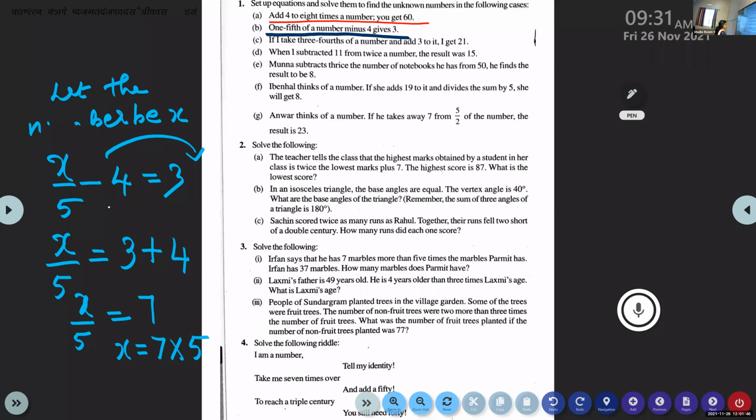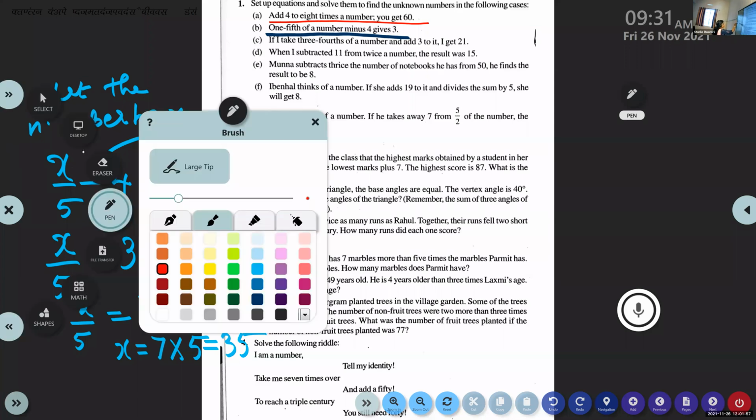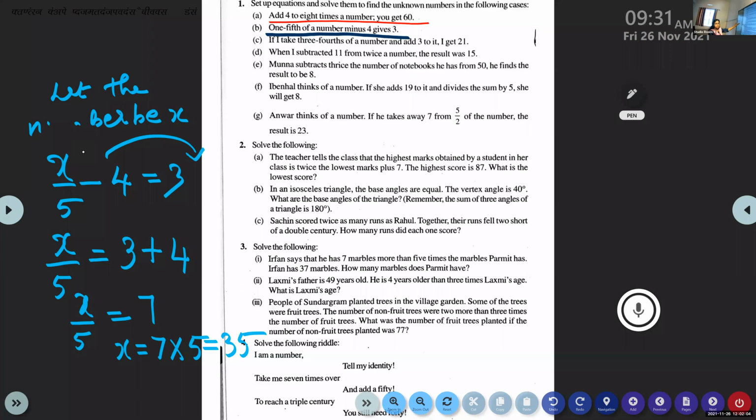If you want, you can cross check with the answer. You can put 35 here, children, in the place of x. 35 by 5, you know it is 7. 7 minus 4 is 3. So left hand side and right hand side are same. So your answer is correct. x by 5 minus 4 is equal to 3, and you got x is equal to 35.